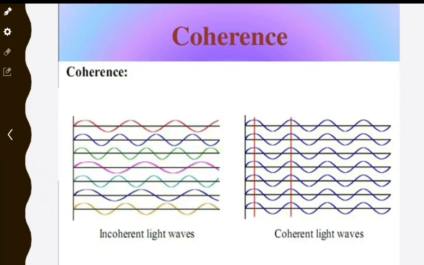This picture shows the explanation for coherence. This is the incoherent light waves picture and this shows the coherent light waves picture. In coherent light waves, all the waves start in the crest and end in the trough. That is, all have the same phase and same frequency. But in the case of incoherent light waves, see here, the waves start in the crest, but one ends with trough and another ends with crest. So frequency and phase differ in the case of incoherent light waves.